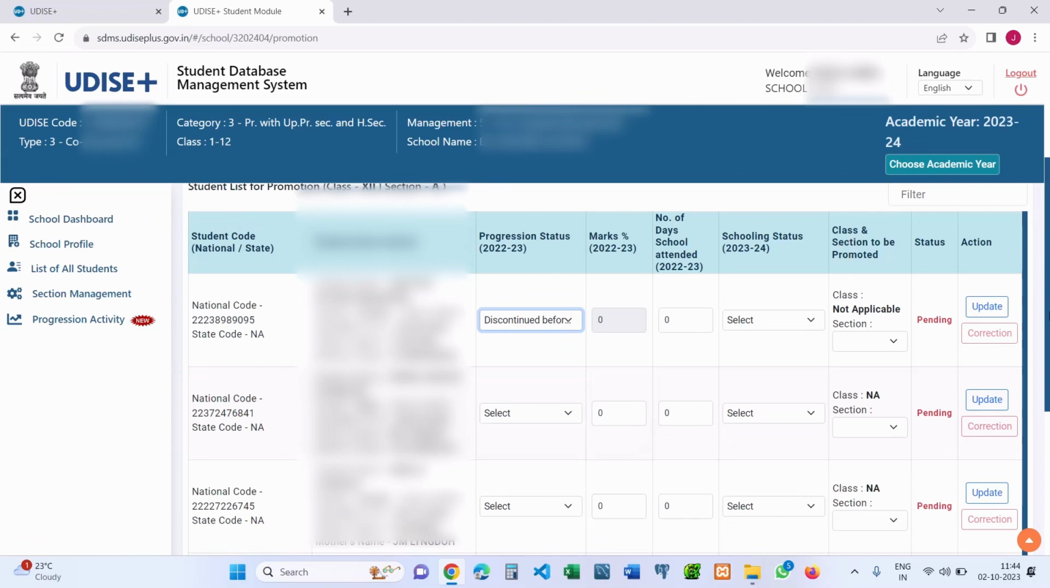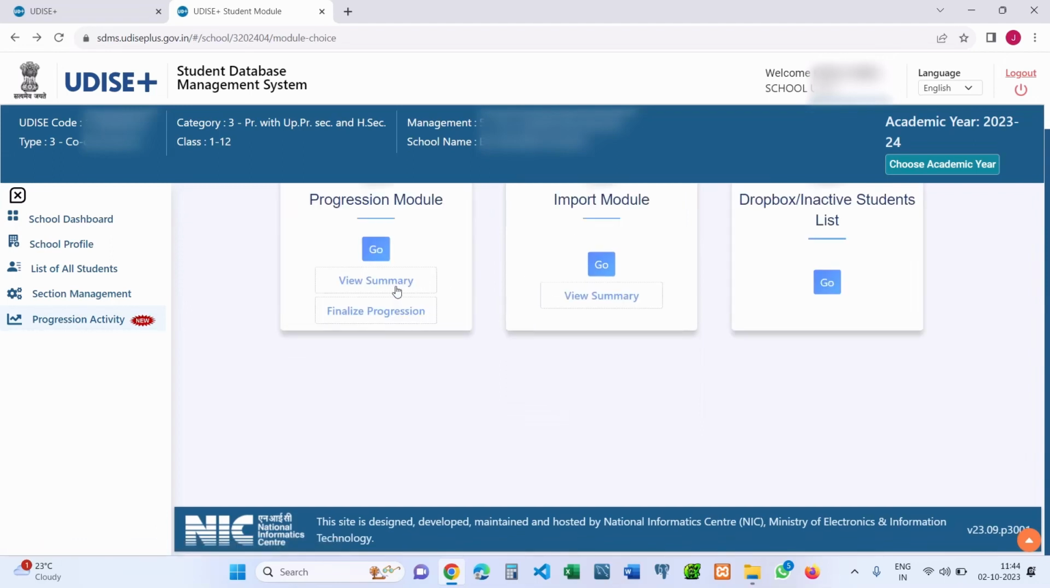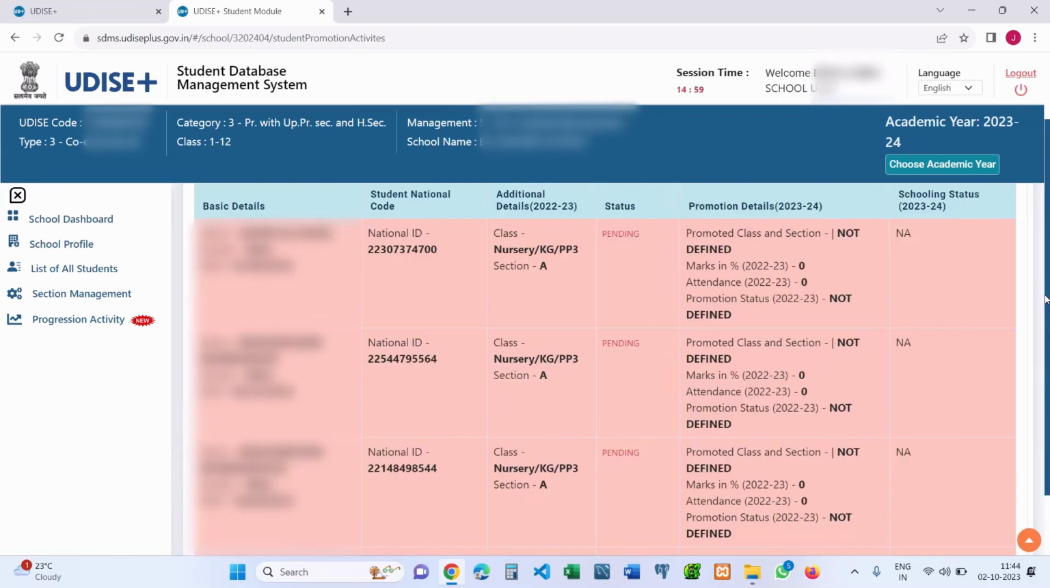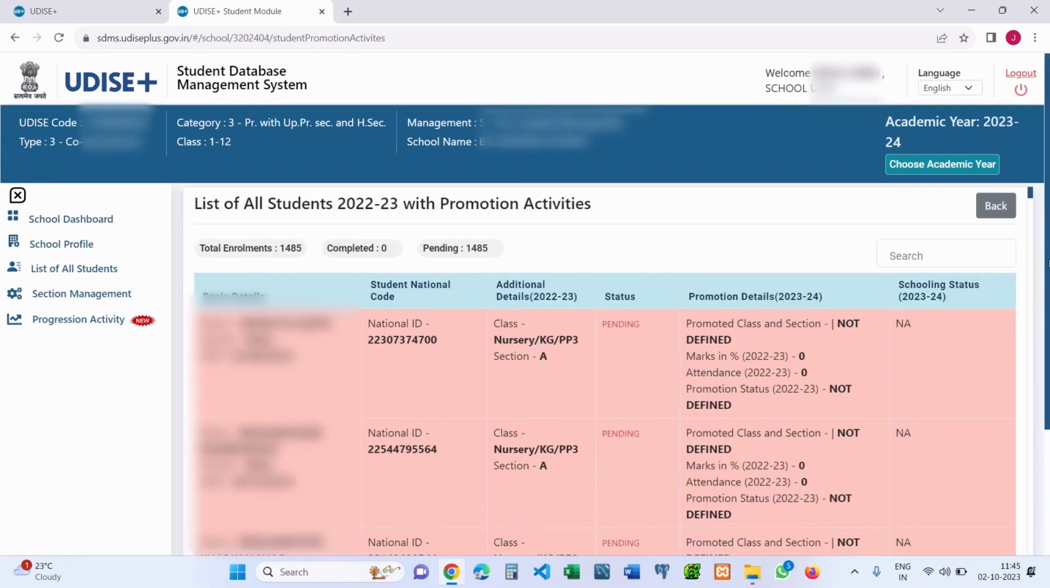Now the next step is to view the summary of the promotion activity. You can view the summary of all those students for whom you have done the progression activity, and check the number of students enrolled and completed. If you have completed for all students, the same number of completed will be reflected. Or if there are still one or two students pending, then that number will be reflected in the pending field. Then you can go to the progression activity and make the correction again.